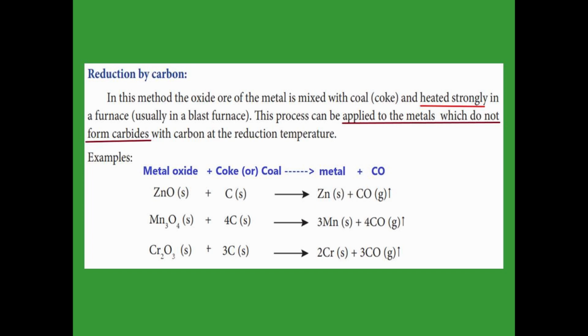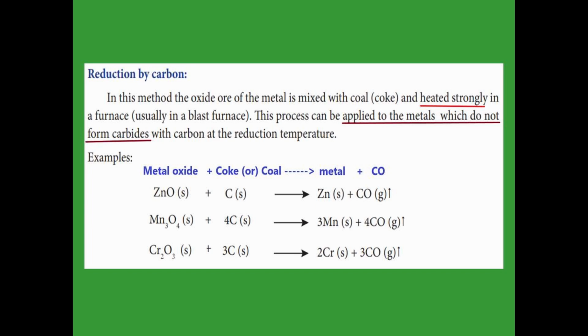Okay, that is called crude metal. And this process is applied only to metals which do not form a carbide. Some metals will form a carbide with the carbon, and those metals cannot be used with the carbon.